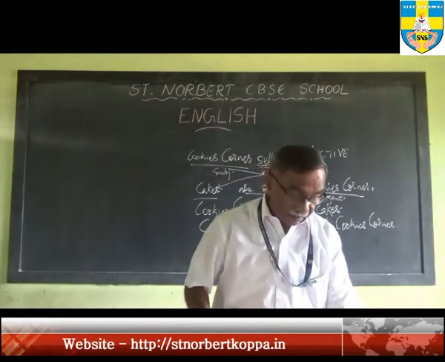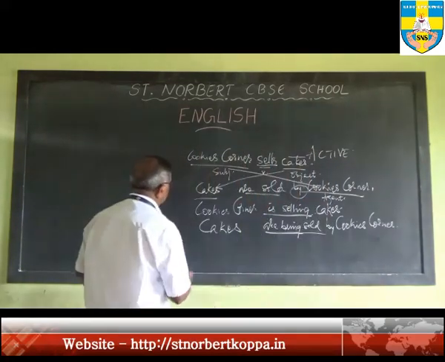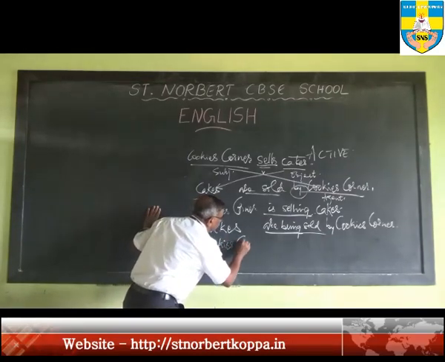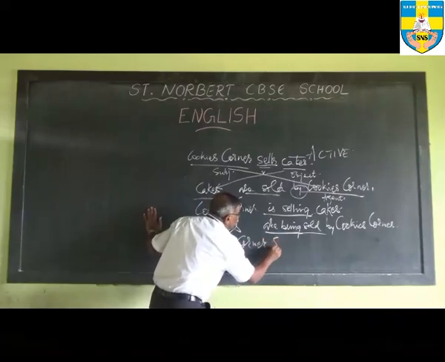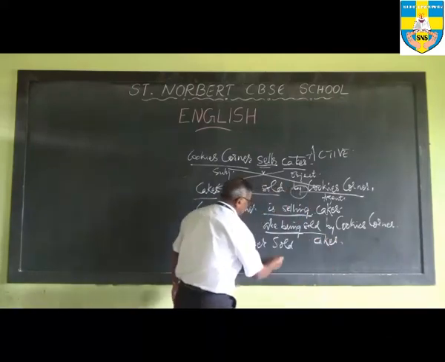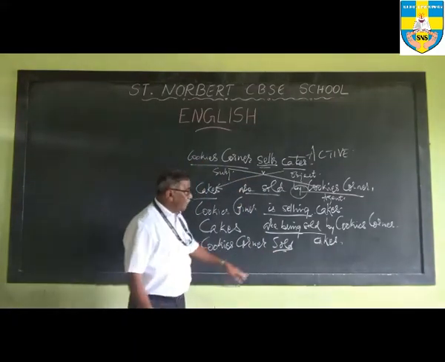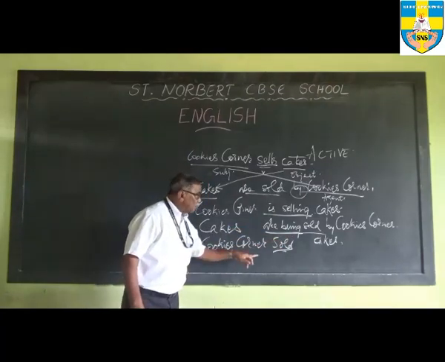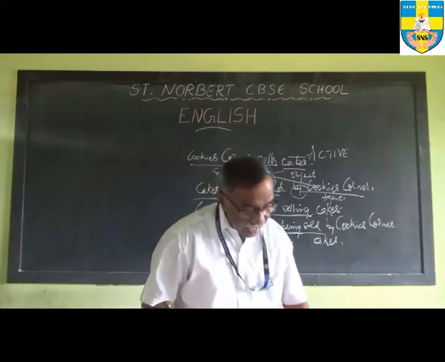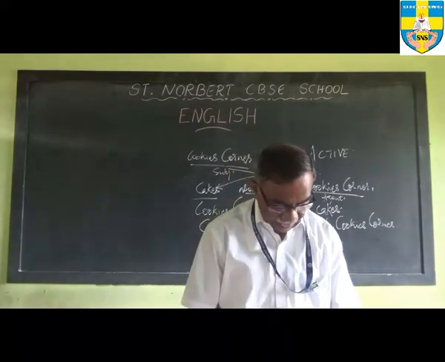Okay. Let's take another example, the simple past tense. Cookie's Corner sold cakes. Simple past tense. What will that become? Cakes are sold by Cookie's Corner.